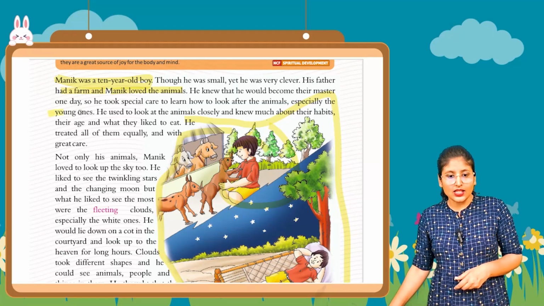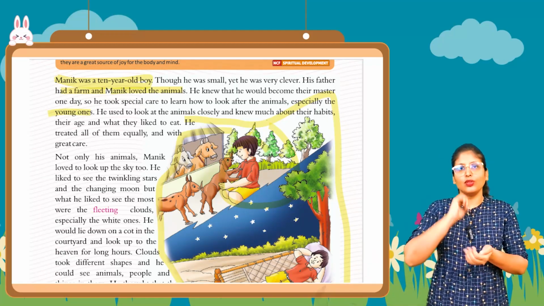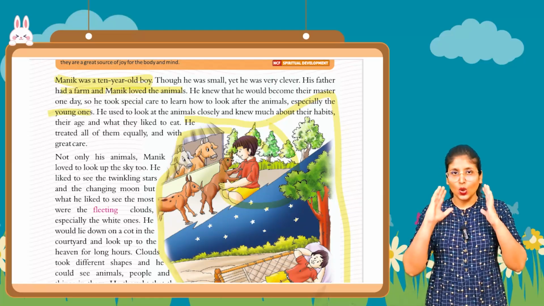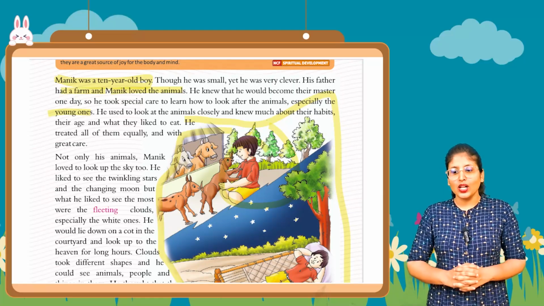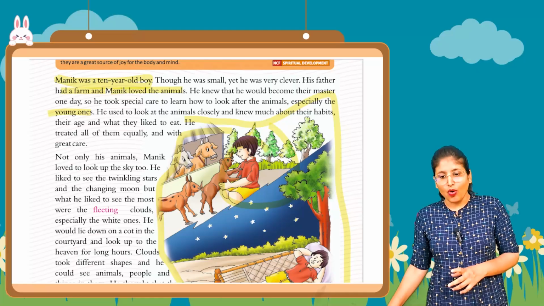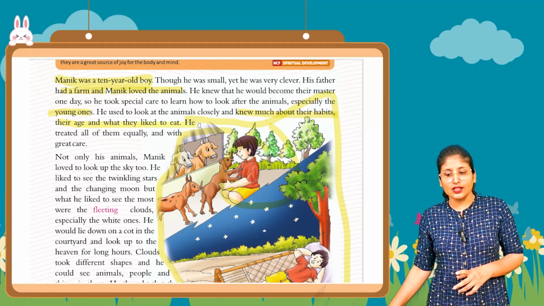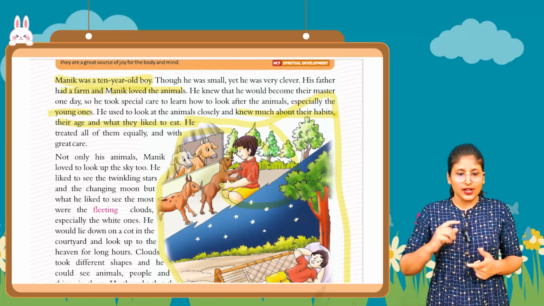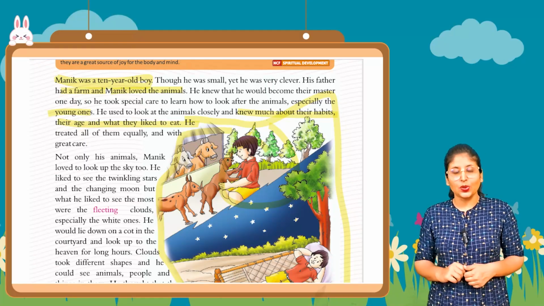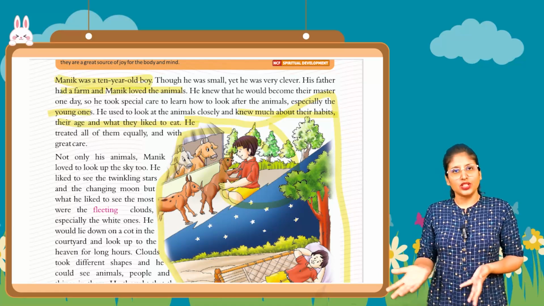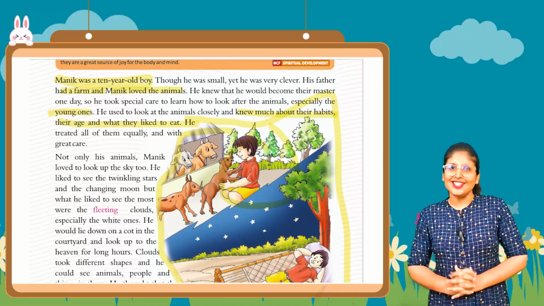Young ones means their small babies, right. He used to look at the animals closely and knew much about their habits. Because he loves animals, so he can learn all these things: the habits of animals, their age, what they like, what they don't like, what they eat, what they don't eat. So they can take care of all these things.